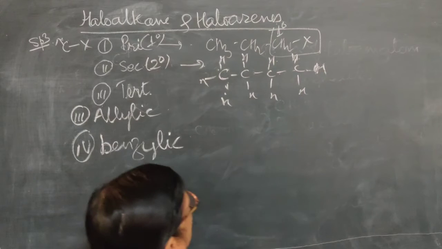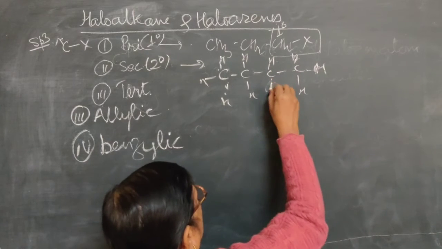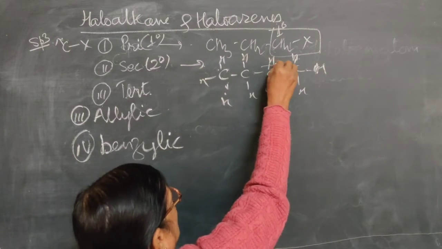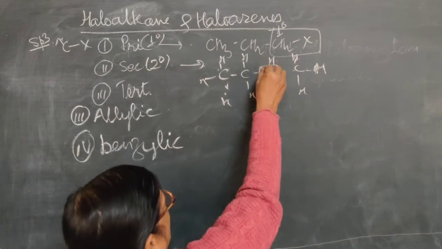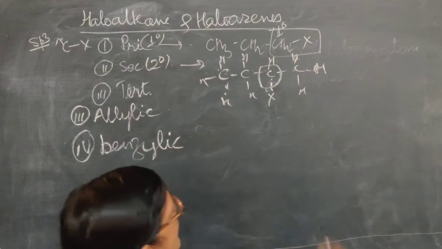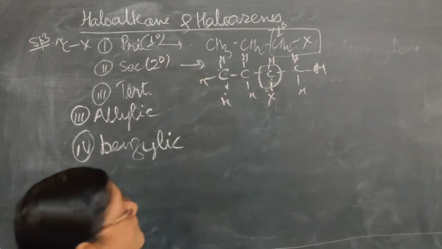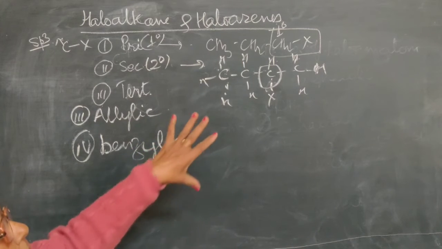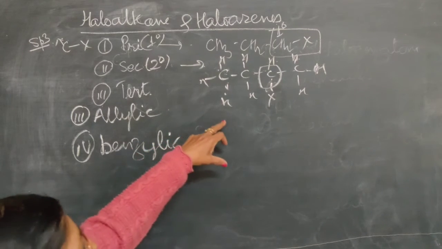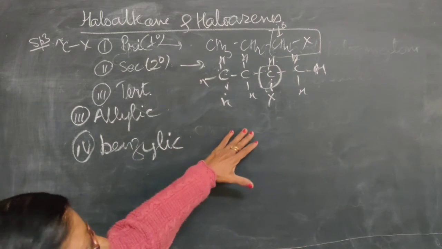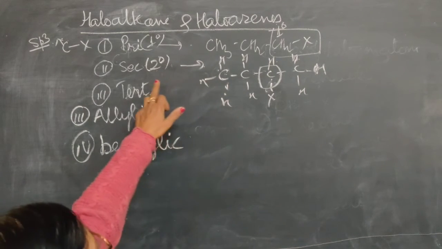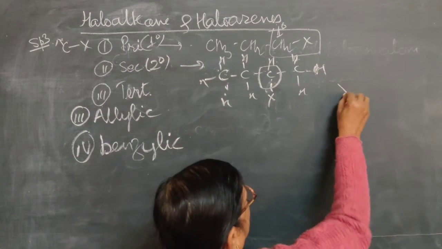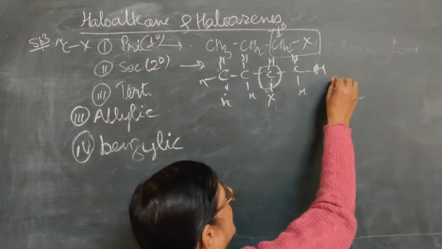Now the carbon atom to which the halogen is attached is attached to two alkyl groups, one hydrogen and one halogen. When we remove the hydrogen atom from a carbon atom present in between the chain, there is a formation of a secondary carbon atom. So this is called a secondary carbon atom.